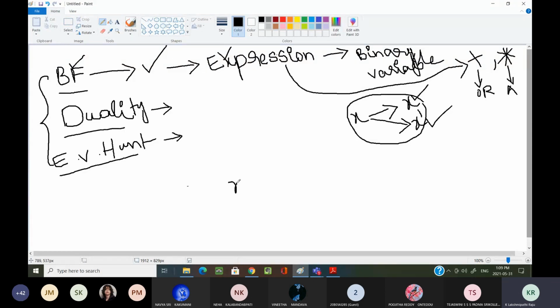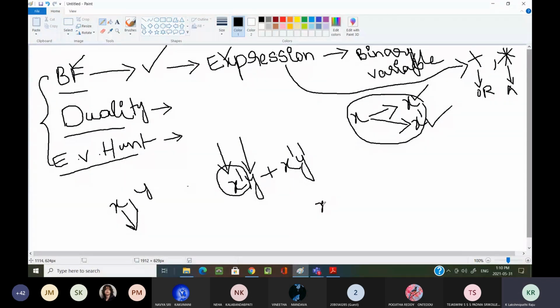Now I am writing a simple expression as an example: x dash y plus x dash y dash. Here I have considered two variables. What are the two binary variables? x and y. Every variable has two states, one normal state and the complemented state. x dash is its complemented state, and y is the normal state.